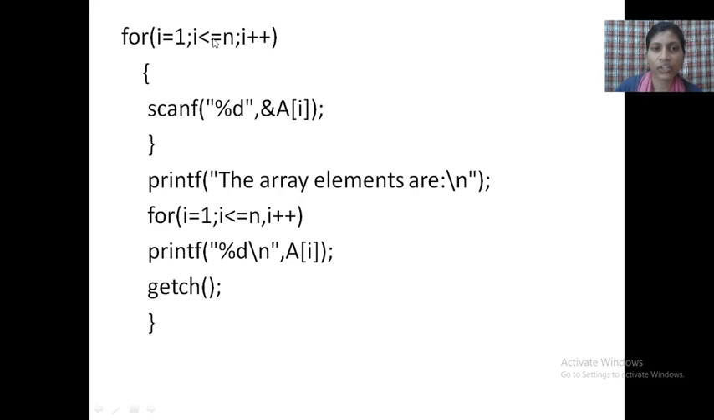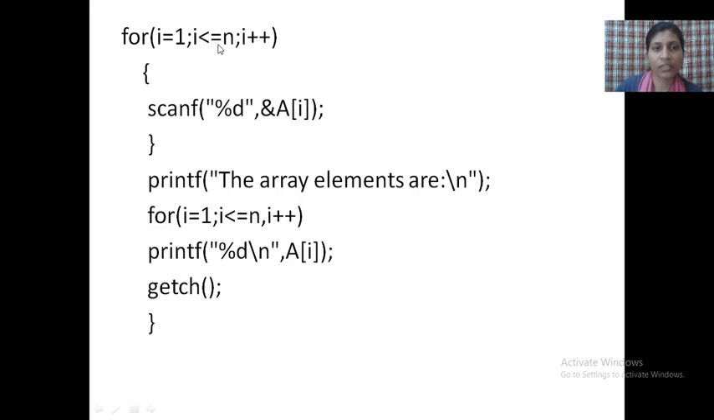If this condition is true, the value of i is incremented by 1 and scanf("%d", &a[i]) executes. The loop body is executed, the cursor comes back here and the condition is checked again. If the condition is true, the loop executes again. Like this, the loop is executed again and again until the condition becomes false.